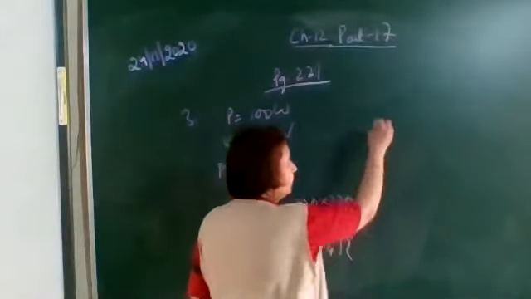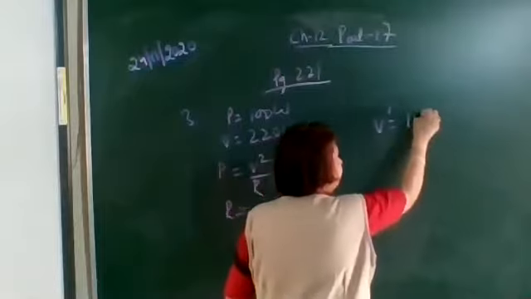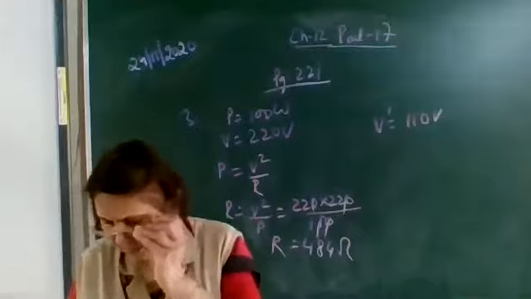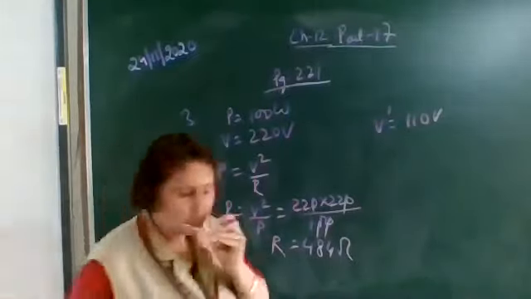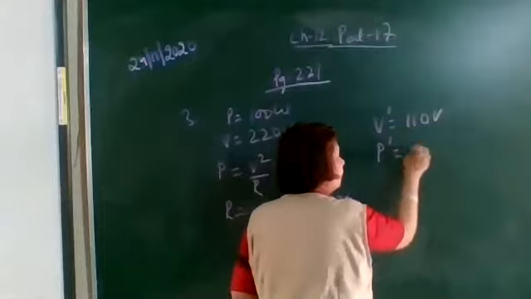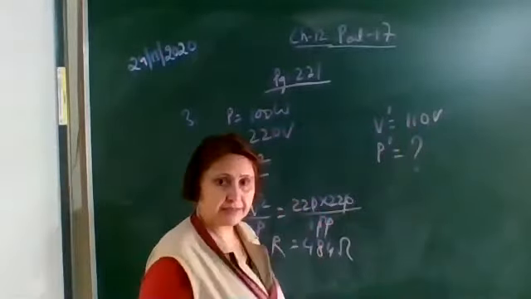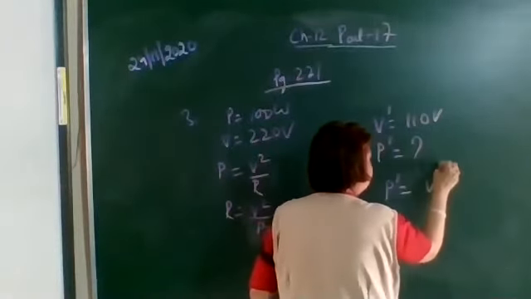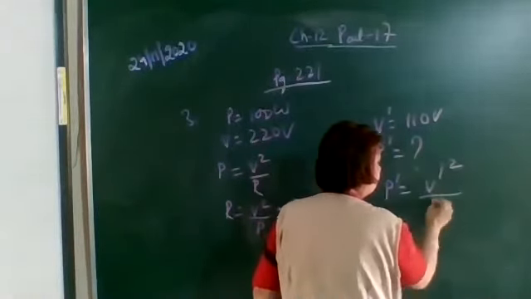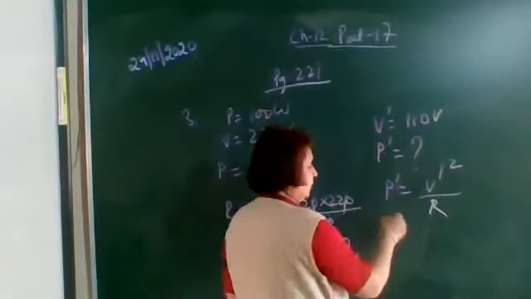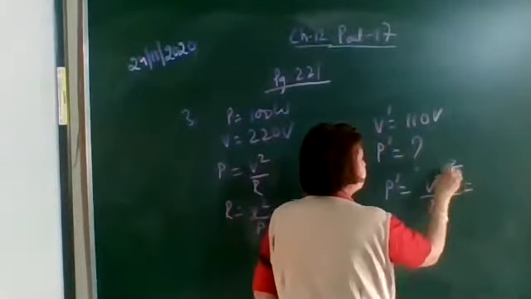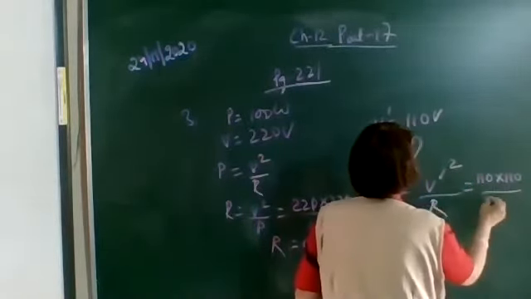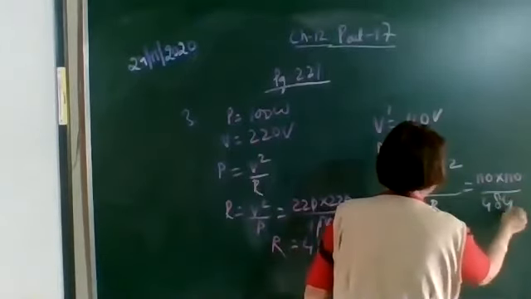Now, when it is operated at 110 volts, you have to find the power consumed. Let V dash be 110 volt. Use the same formula: P dash is equal to V dash square upon R. So here it is 110 into 110 upon the resistance, 484.